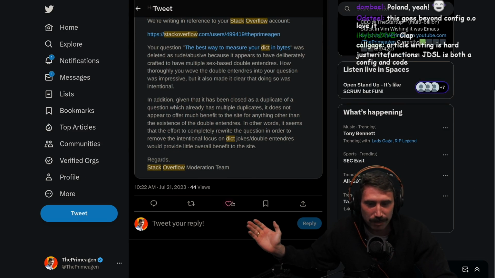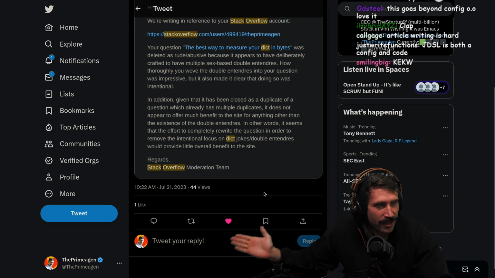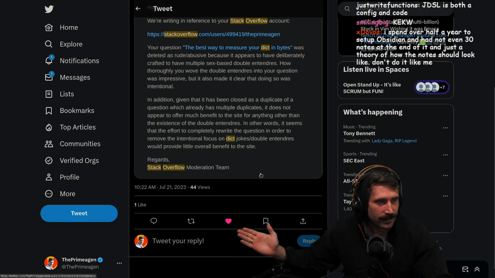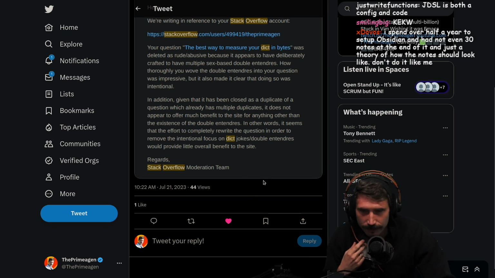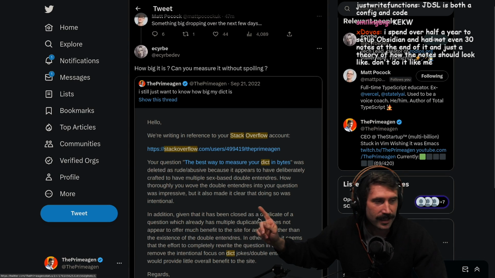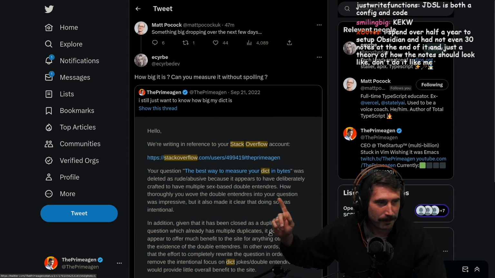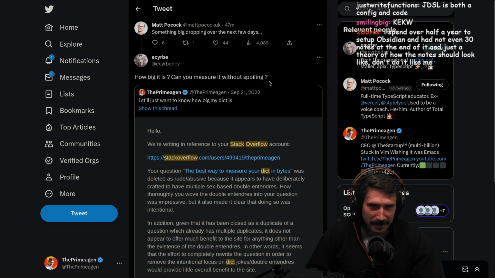Now, this is how you properly meme people. Okay? This is how you do it. I want everyone to take note that there's so many people that are like, oh, TS sucks. Got him. Ha! No. This is it. This is the way you do it. Make it hilarious. How big is it? Can we measure it without spoiling?